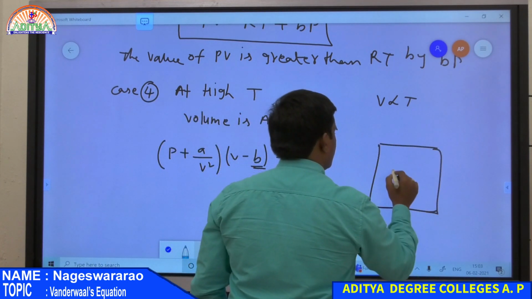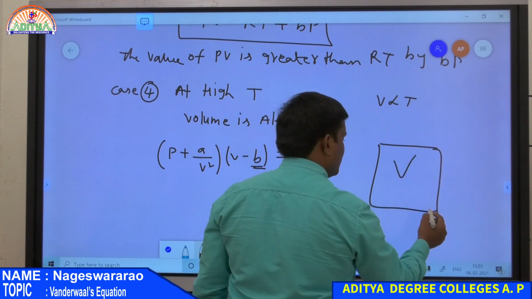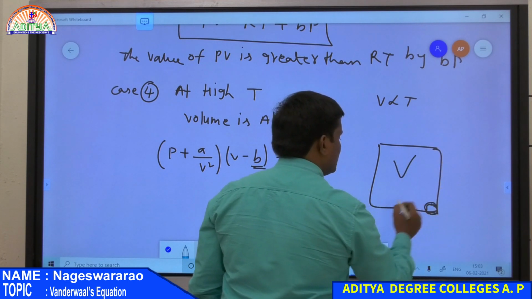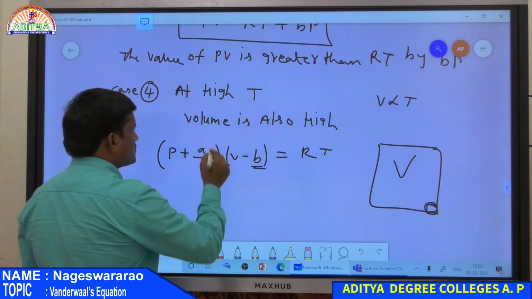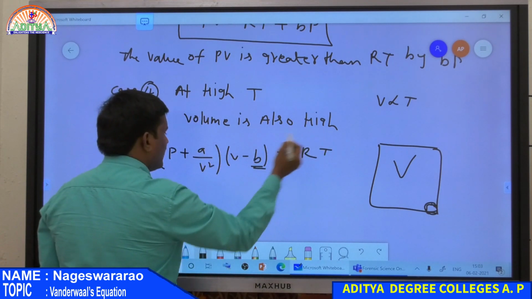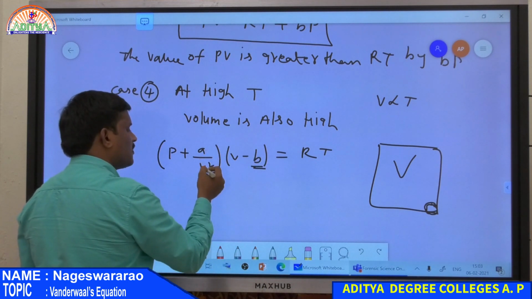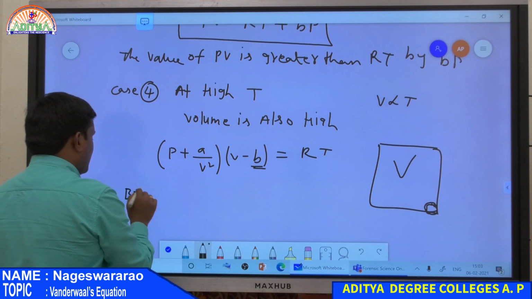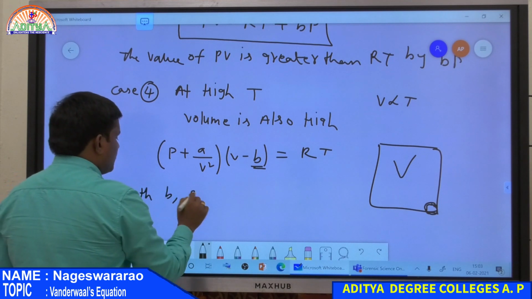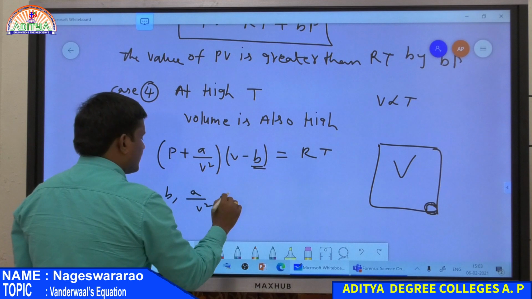If the volume of the gas is very high, then the B value is neglected, and also a/V², which is the reciprocal of volume, is small. So at this condition, both b and a/V² are neglected.